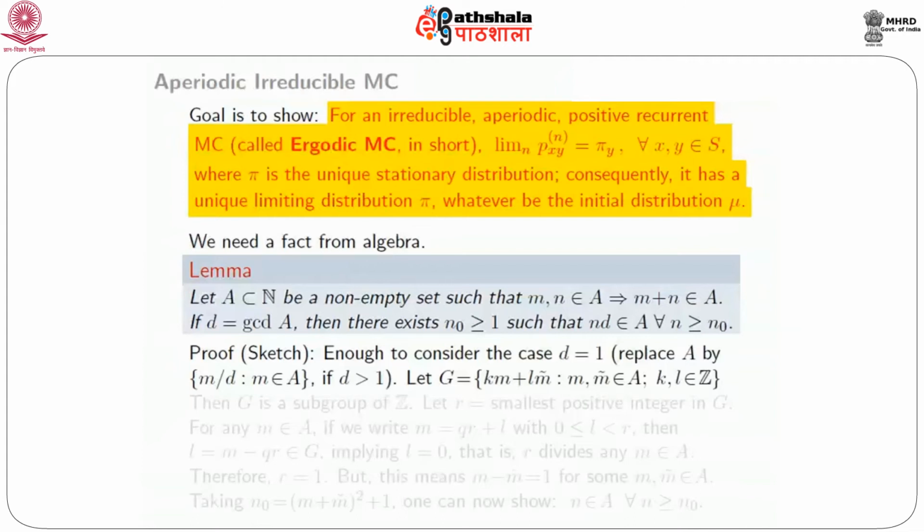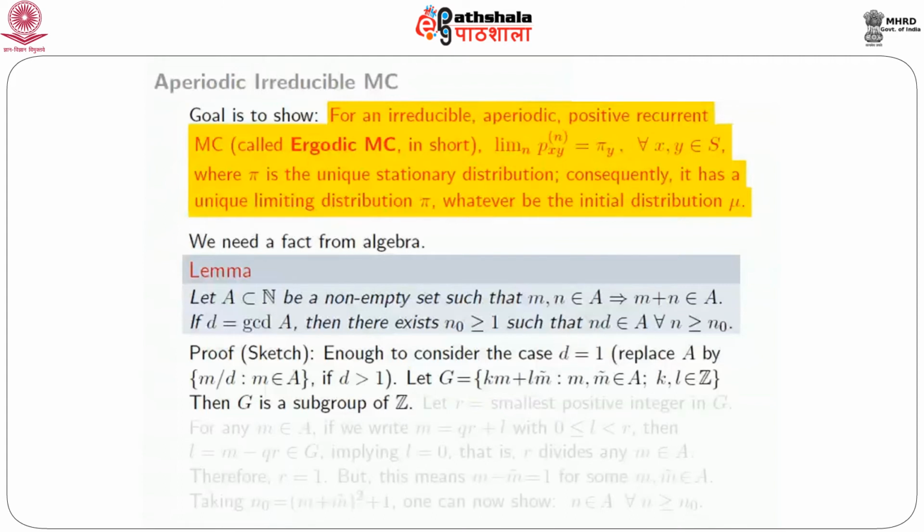We are considering the case when d is 1. Now, starting with the set A with the given property that m, n in A means that m plus n is also in A, and 1 is the GCD of A, define this set of integers G. Remember, A is a subset of natural numbers, but G is going to be a subset of integers. G is all numbers of the form km plus lm tilde, where you take m and m tilde from A, and k and l are any integers, positive, negative, 0, whatever.